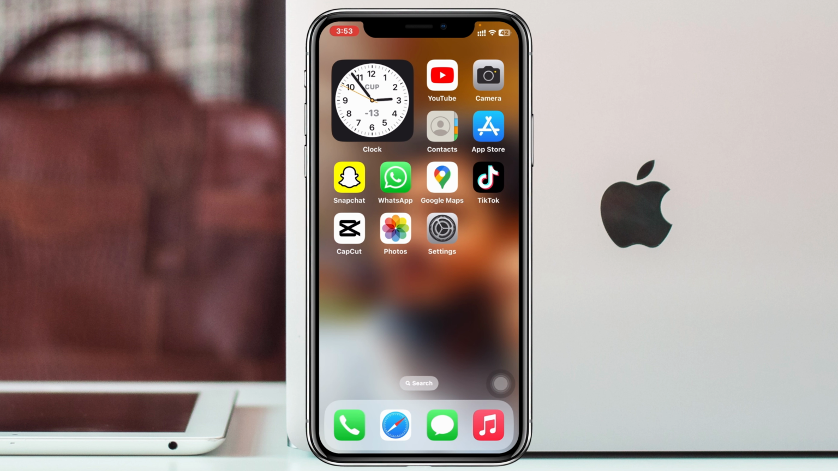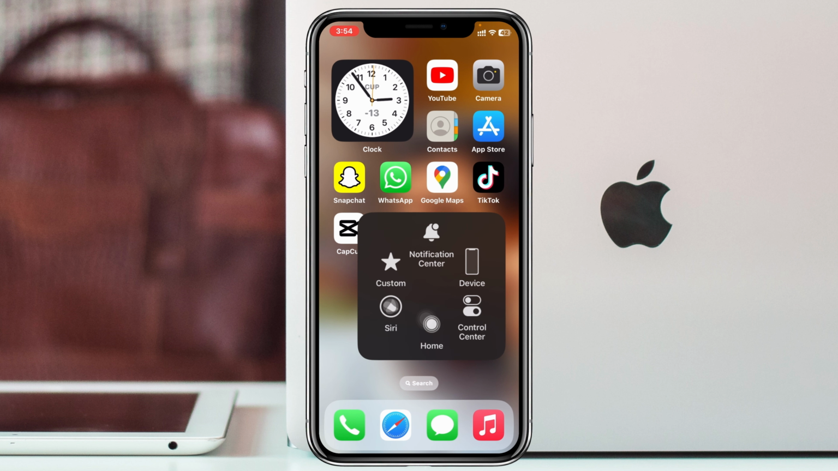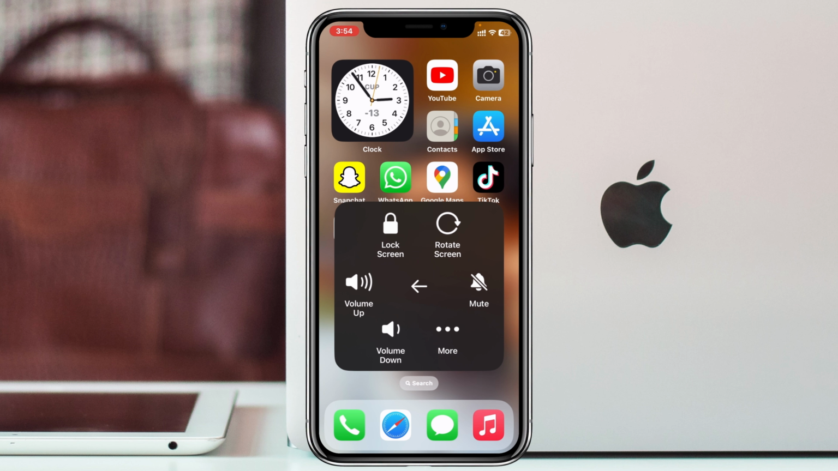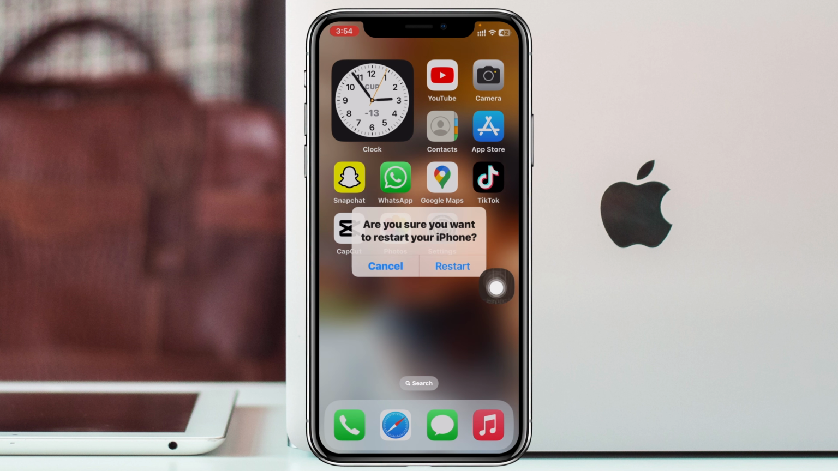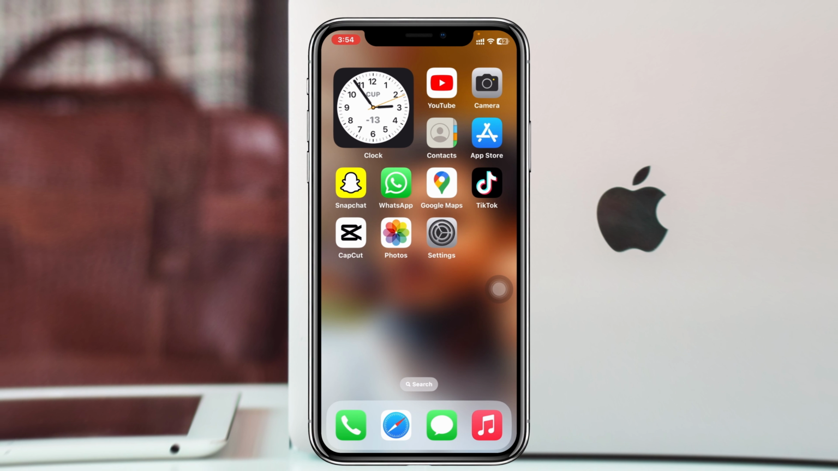And let's say you did all the process and you are still having the problem, then this can be a software glitch. Now to fix the problem, you can restart your iPhone or you can turn off and on your iPhone as well. So I'm gonna tap on this home button right here, tap on device, and then more, you'll get to see the restart. Go ahead and tap on that and restart your iPhone once. And once you get back, hopefully your problem is going to be solved.